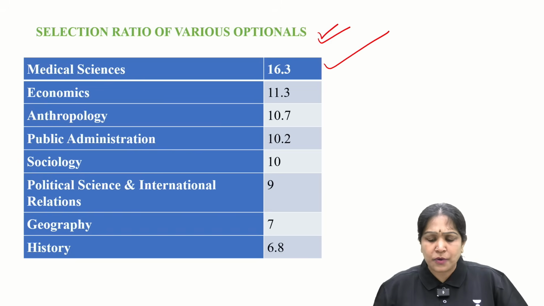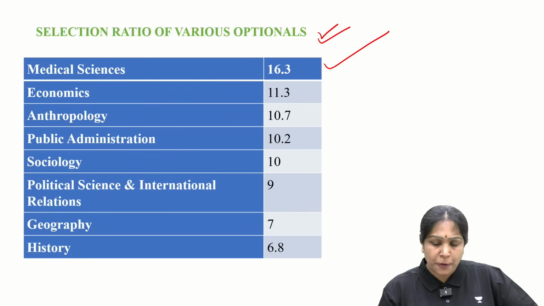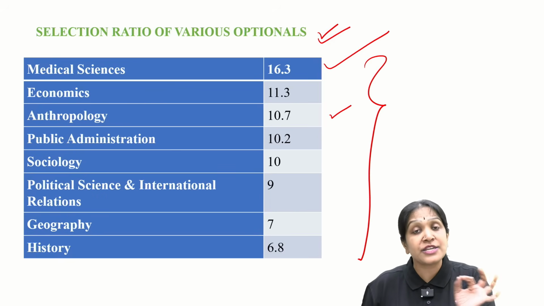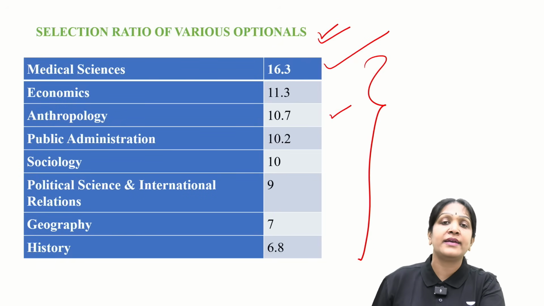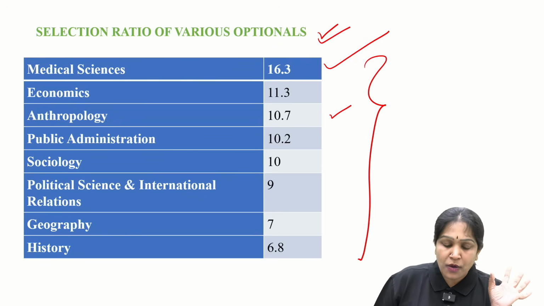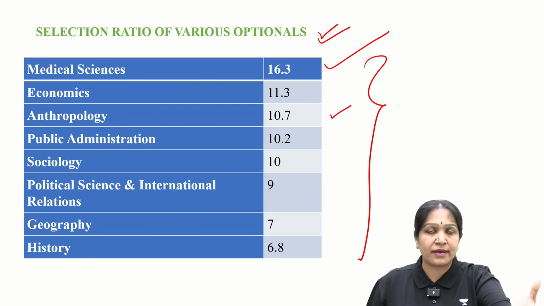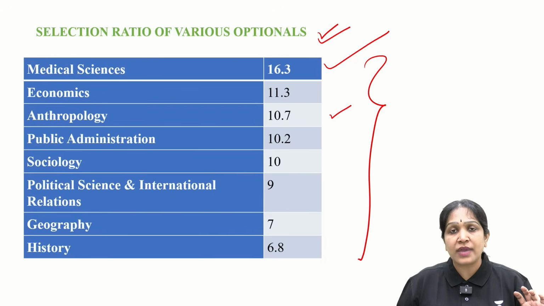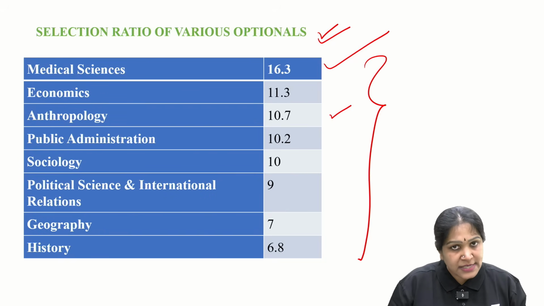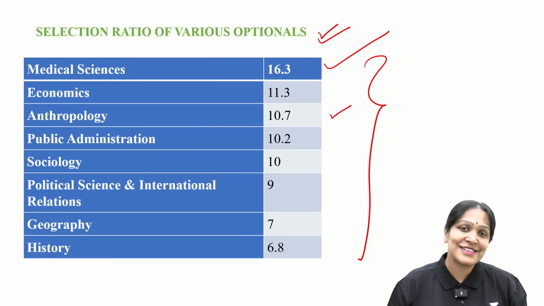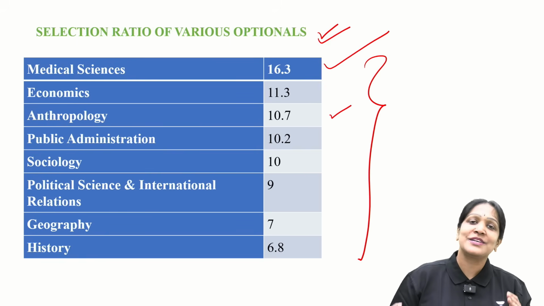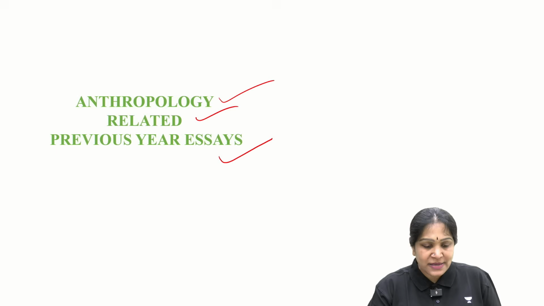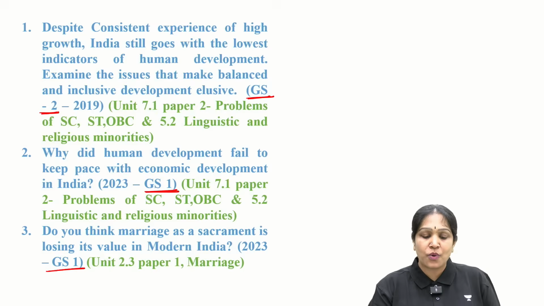Okay, so then if you compare the popular optionals, anthropology 10.7. If you compare this data, you will understand that even the selection ratio is on the higher side in anthropology. Is it clear? I don't say highest, but even according to the selection ratio, anthropology is among the topmost optionals. Is it clear? This is the overlap with the other GS papers and it is the evidence for such overlap.